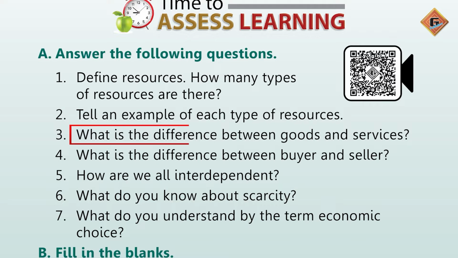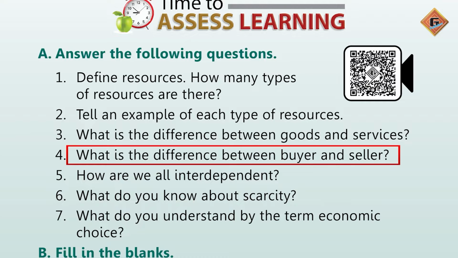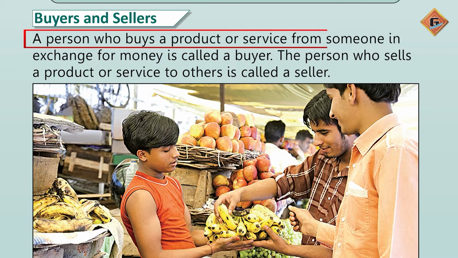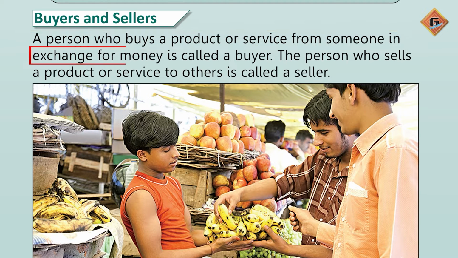What is the difference between goods and services? Goods are tangible and services are intangible. What is the difference between buyer and seller? A person who buys a product or services in exchange of money is called a buyer, and the person who sells a product or services to other is called a seller.